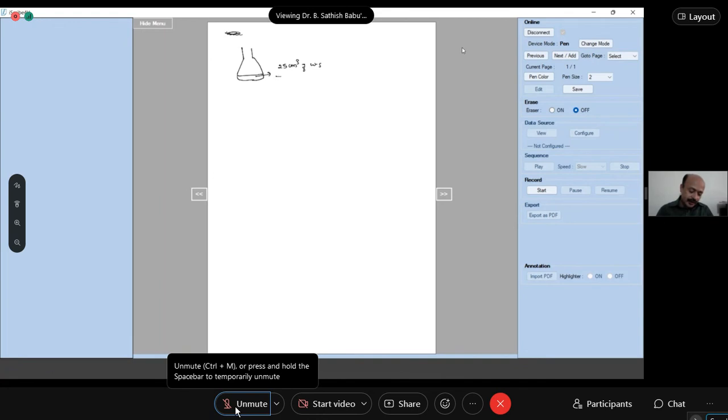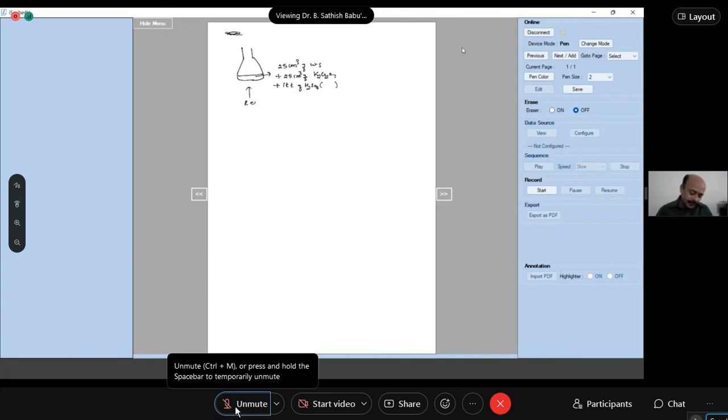To this, you add 25 cm³ of potassium dichromate, K2Cr2O7, solution, and then add 1 test tube of H2SO4, which contains reagents and 2 catalysts, that is silver sulfate and mercury sulfate, and you have to reflux it.